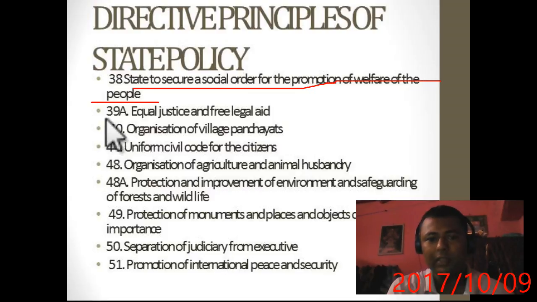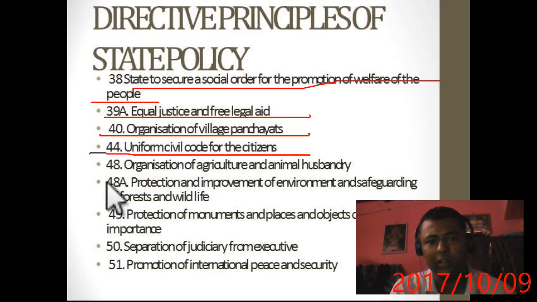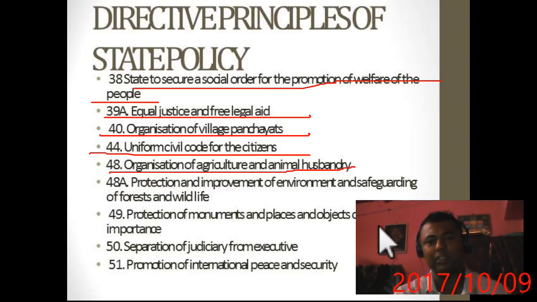39A, equal justice and free legal aid. 14, organization of village panchayat, very important. 44, uniform civil code, very important. 48, organization of agriculture and animal husbandry, even cow protection is also given here.